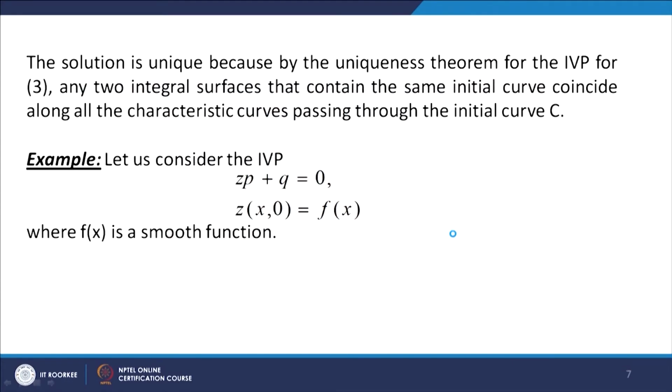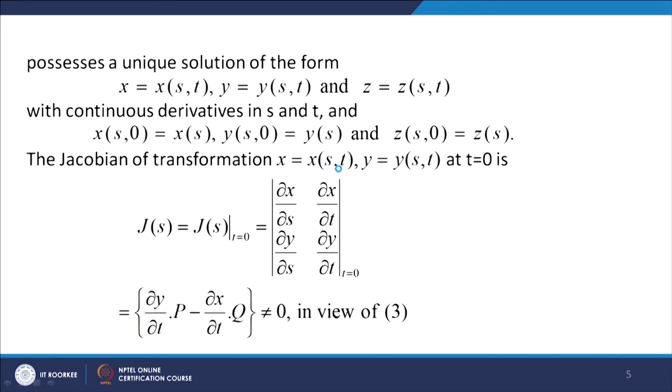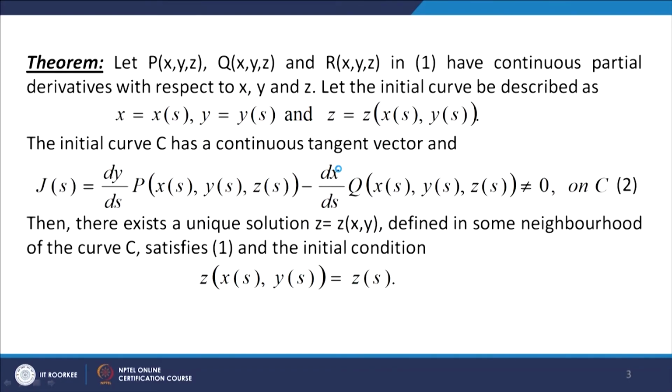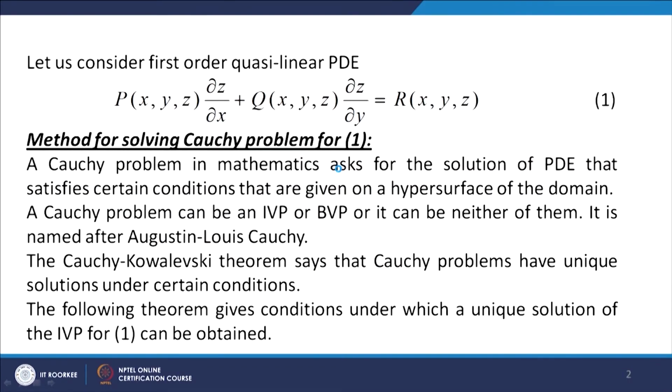Now, let us apply this result. So, let us consider the initial value problem, z p plus q equal to 0, where the initial condition is given, z(x,0) is equal to f(x), where f(x) is a smooth function. Now, when we compare this with the given form 1, what do we notice?